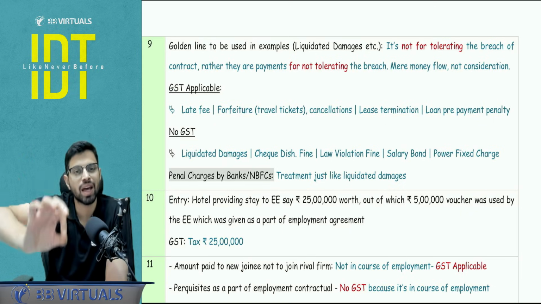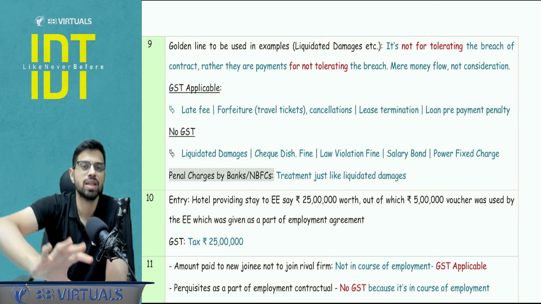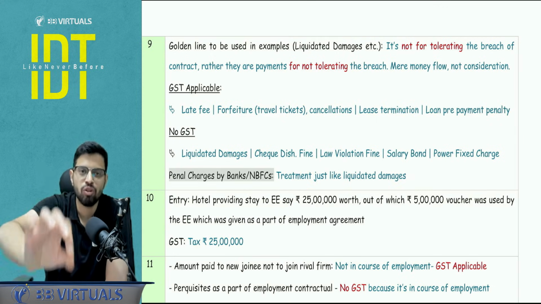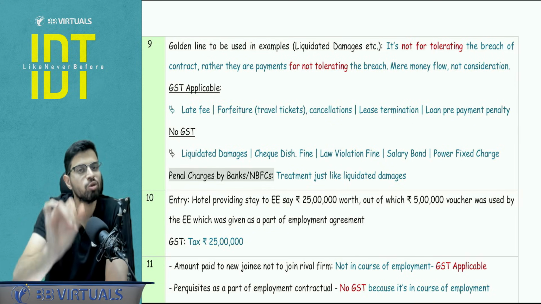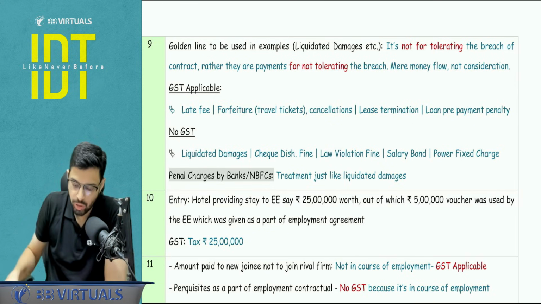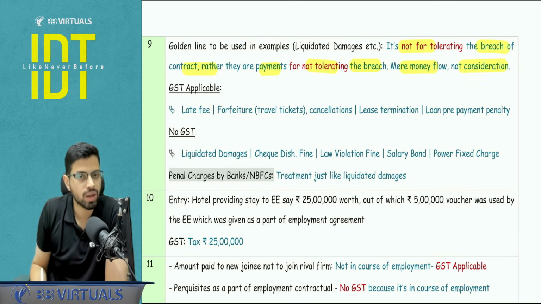It is just to discourage the breach of the contract. It is a mere flow of money from one party to another. It is not a consideration. It was not the objective to earn that money. So this is the line you need to quote, that it is not for tolerating, but rather it is for not tolerating the breach. It is a mere money flow, not a consideration.